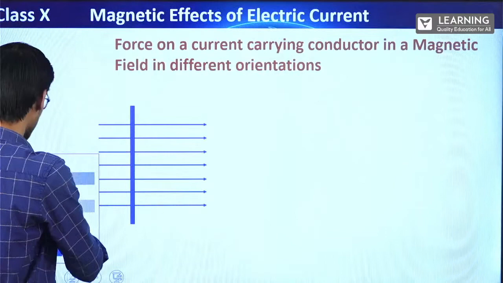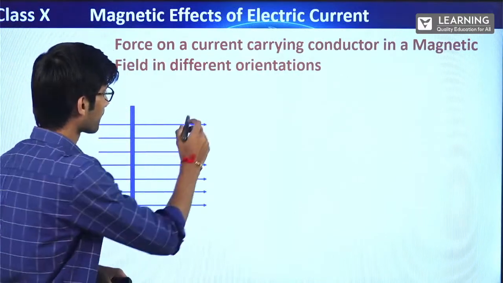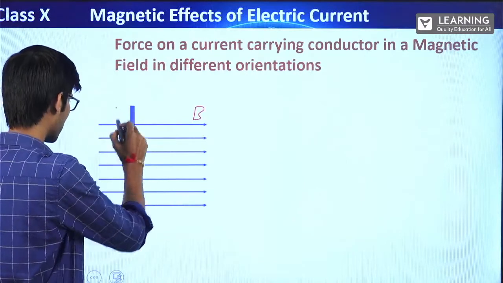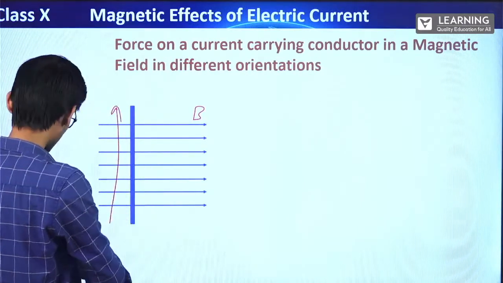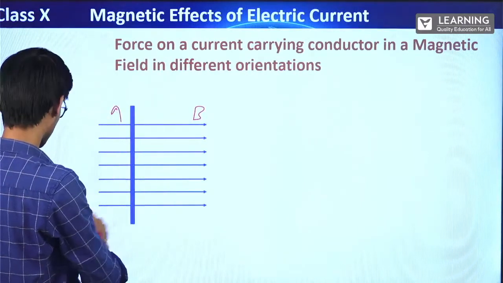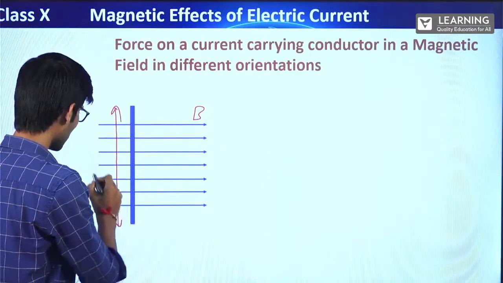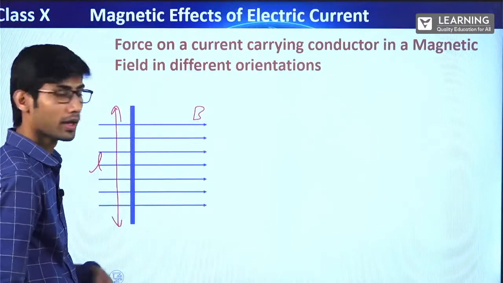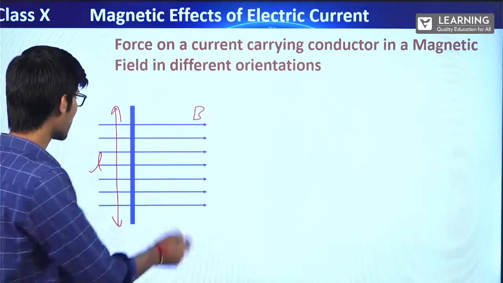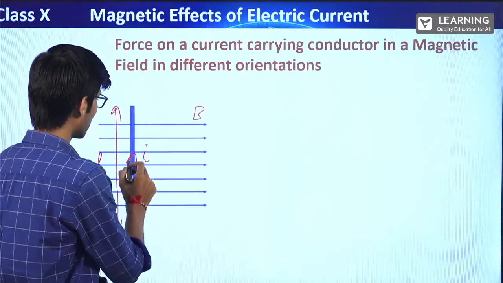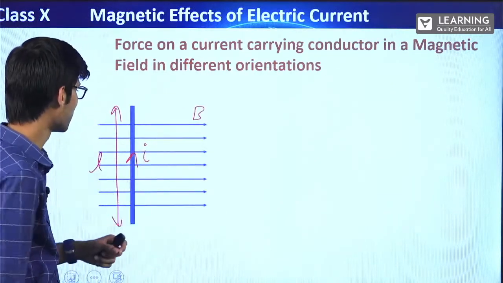Now suppose this is the external magnetic field, that is B. This is the conductor which is kept inside the magnetic field, the length is L. And the current flowing in this conductor, let's say it is I. Alright.